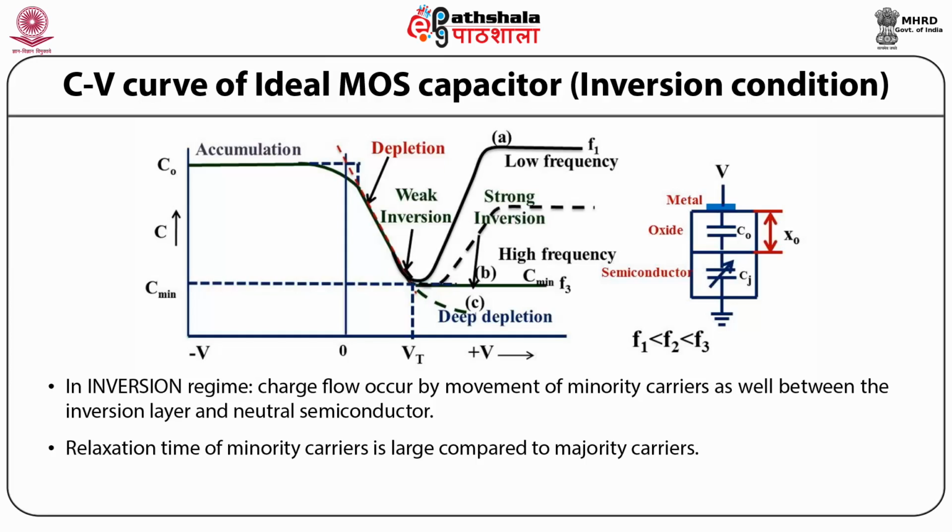That is, for low frequency F1, it increases and then becomes constant, and for frequency F2, which is higher than F1, and for high frequency, it remains constant at the value Cmin. So in the later slides, we will discuss the frequency dependence of CV curve of MOS capacitor in the inversion regime.